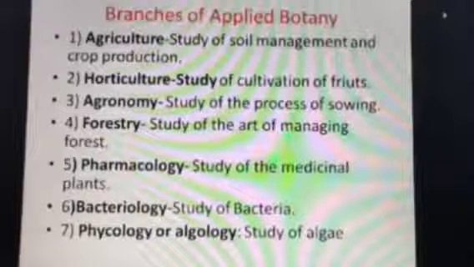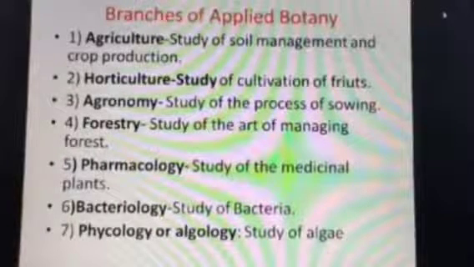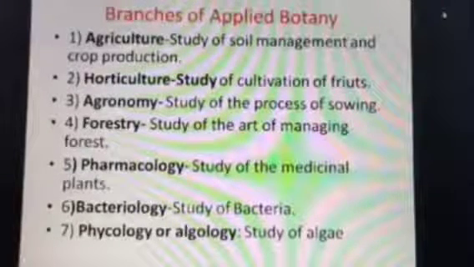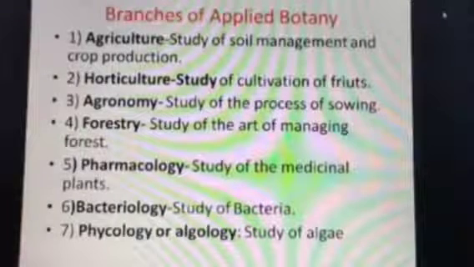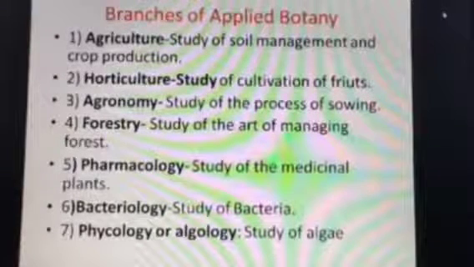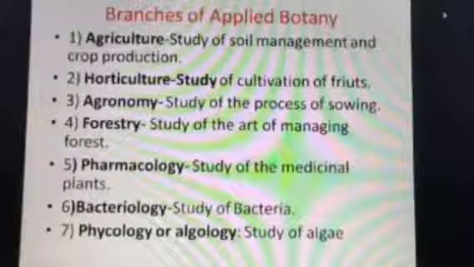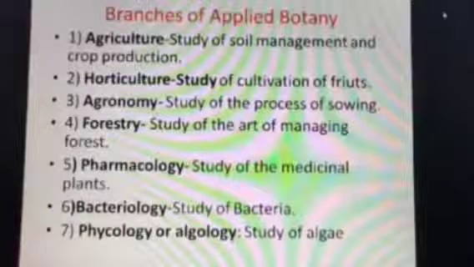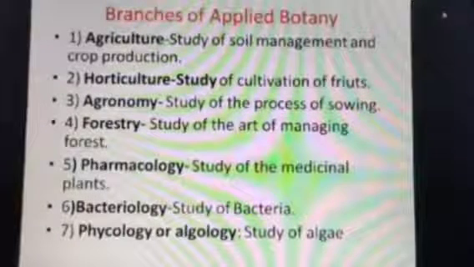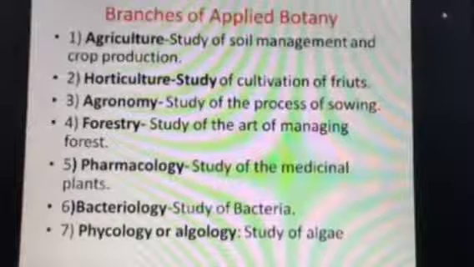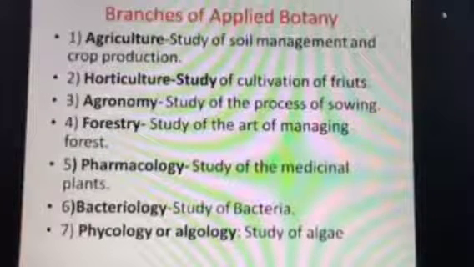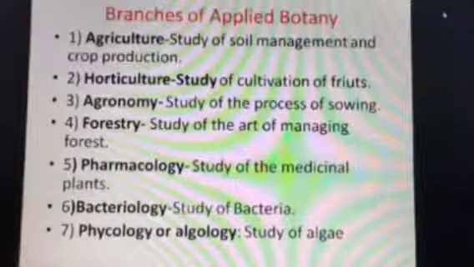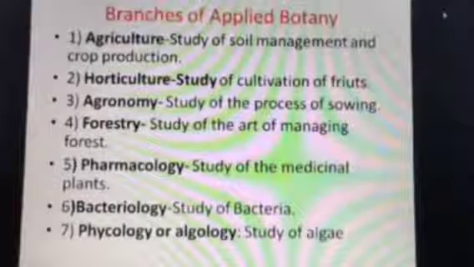You are familiar with the term bacteria. So study of those bacteria is called bacteriology. Next is phycology or algology. What is phycology or algology? Study of algae. What is algae? Green filamentous structure or plant, we say, is called algae. So algae can prepare their own food. Another term is, those which cannot prepare their own food are considered under fungi. So study of algae is called phycology or algology.